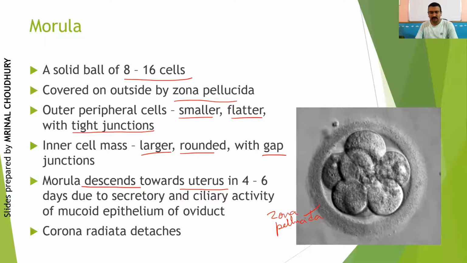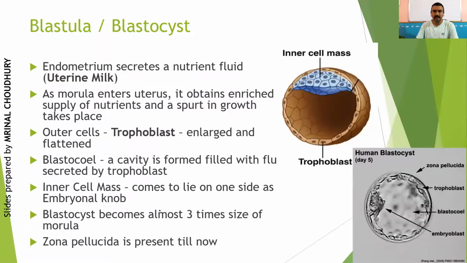So the corona radiata by that time will detach, and by the time it becomes almost a 32 cell stage, it will reach the uterus. Now you start calling it a blastula or a blastocyst, right? 32 cell stage or beyond that, you start calling it a blastula.